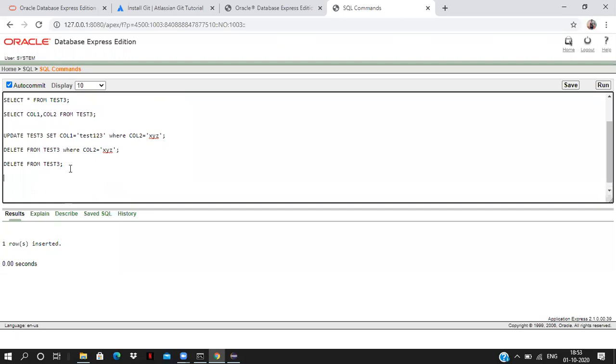Now I want to delete the entire table. How to delete the entire table? We have a command, drop table test 3. It will delete the table. First it will delete all the records of the table, and it will delete the entire table itself.